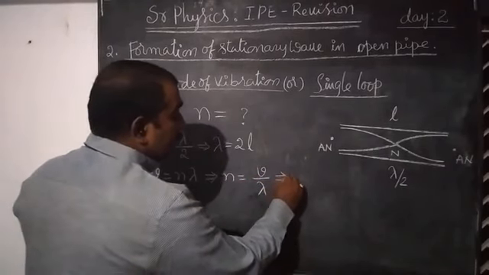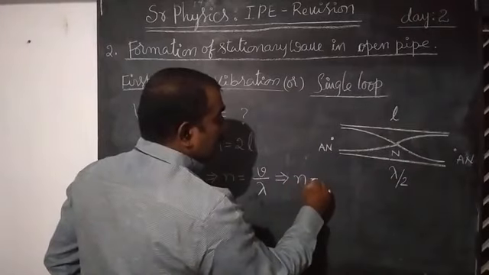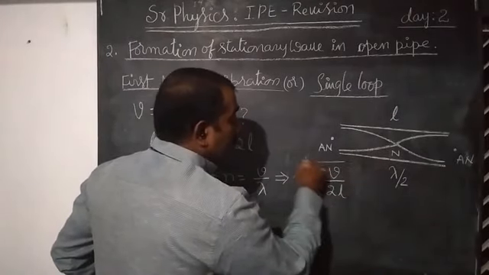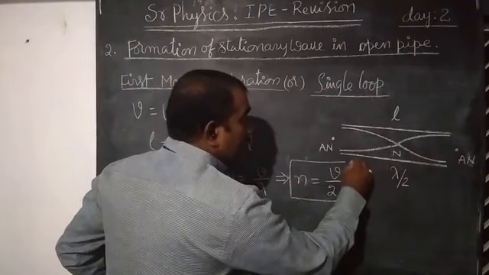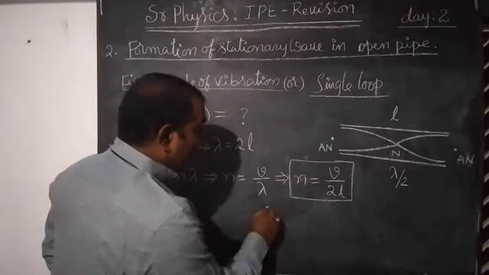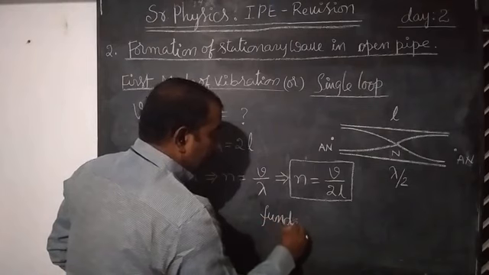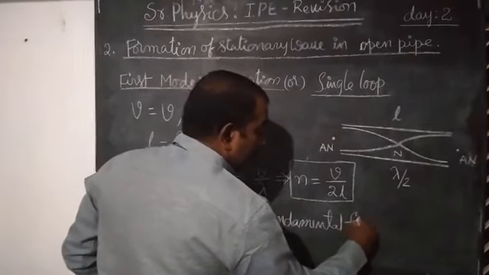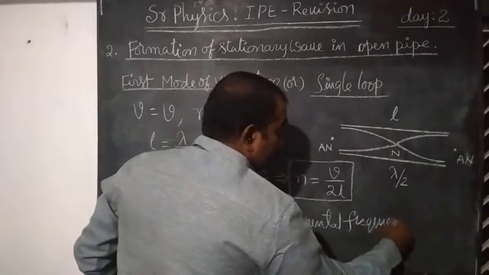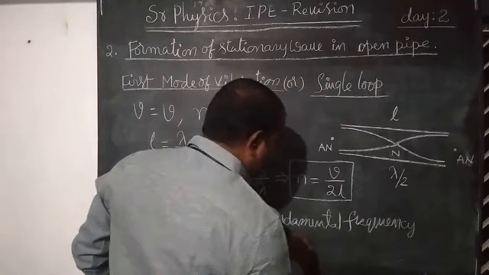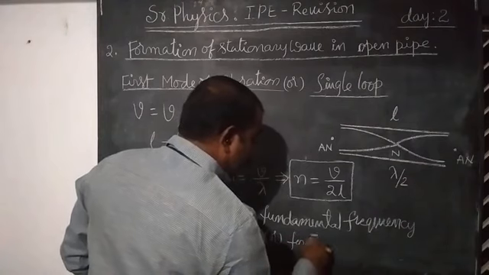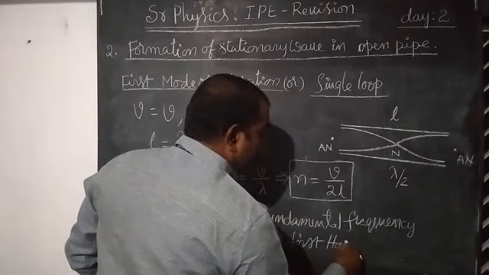That implies frequency n is equals to V by 2L. This is known as fundamental frequency or first harmonic.